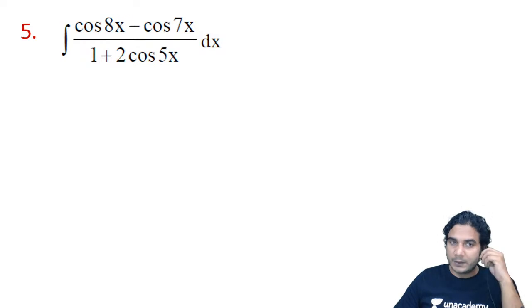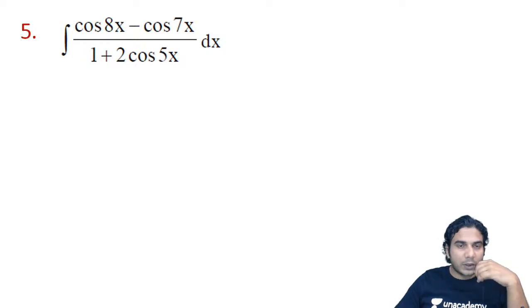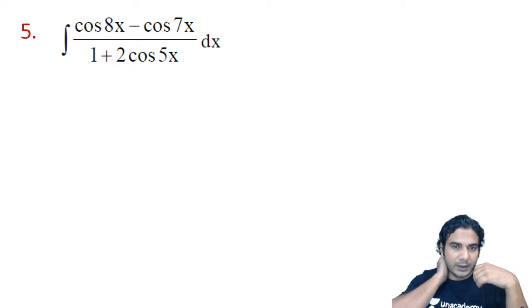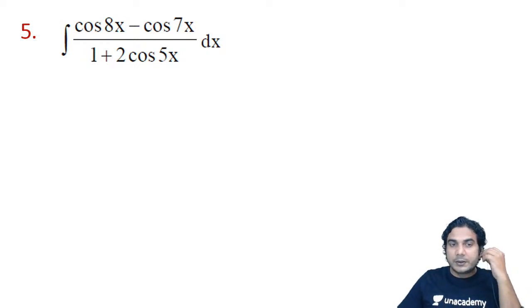How to start? Obviously, in the numerator you can apply cos C minus cos D, so it will be in terms of a product. But how to simplify the denominator? That is the main point of this question. How to simplify the denominator?